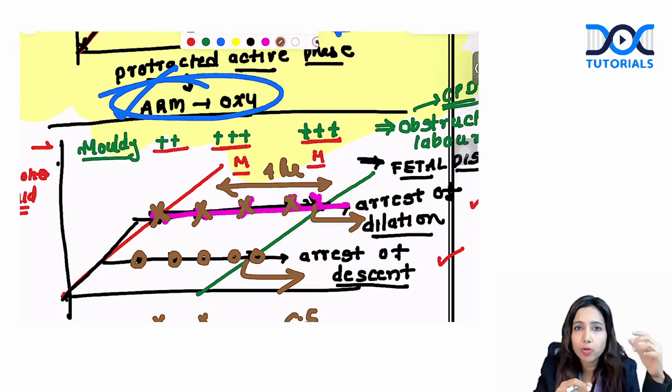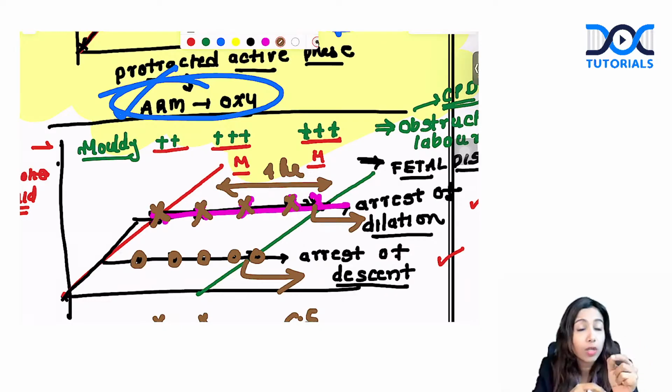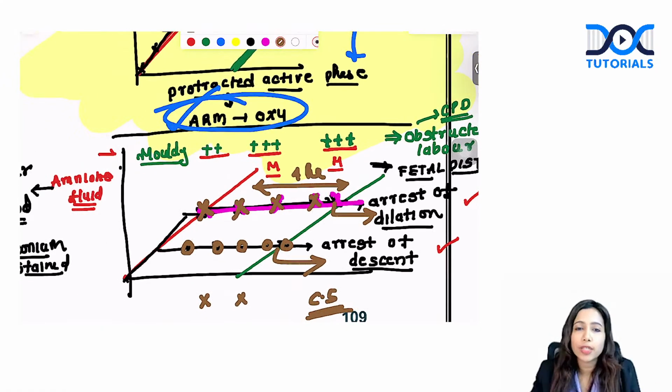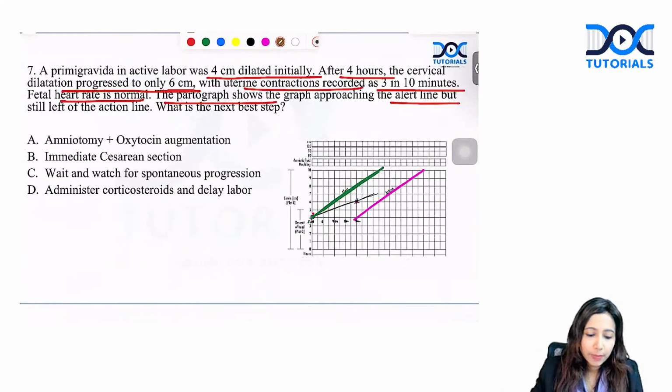What is meant by protracted active phase? What to do if the rate of dilation is less than 1 centimeter per hour? Less than 1 centimeter per hour in active phase, you will do initially ARM followed by oxytocin. If arrest of dilation is there, you are going to proceed with cesarean section. Yes, so that is how you interpret the partogram as such.